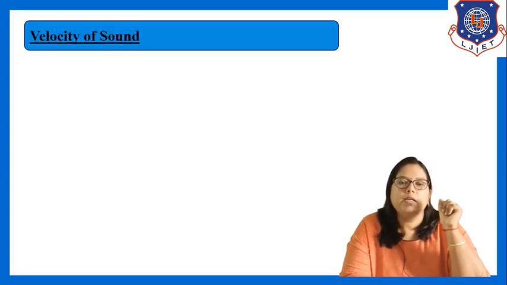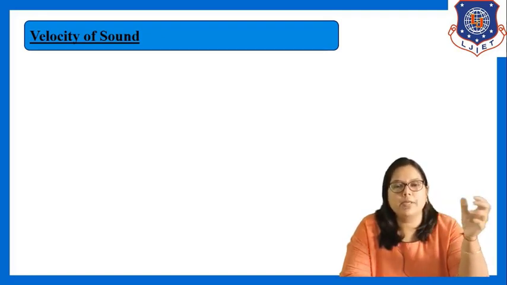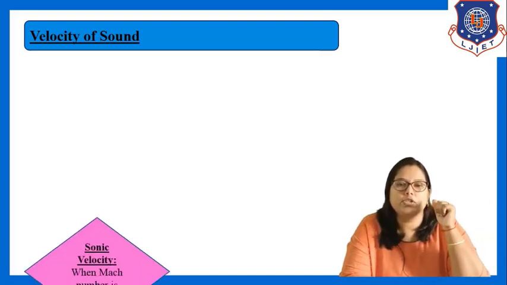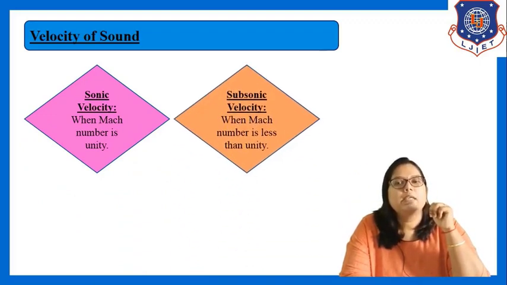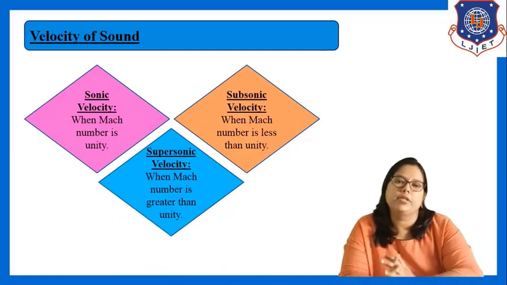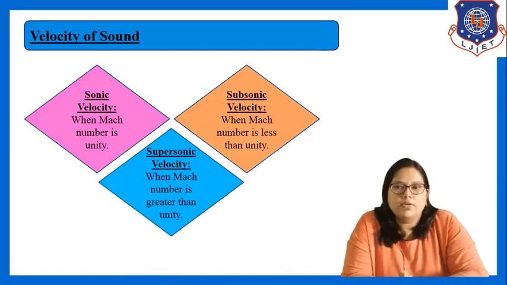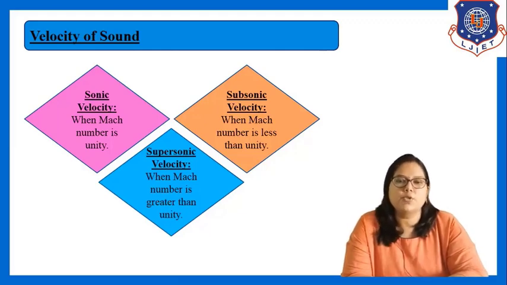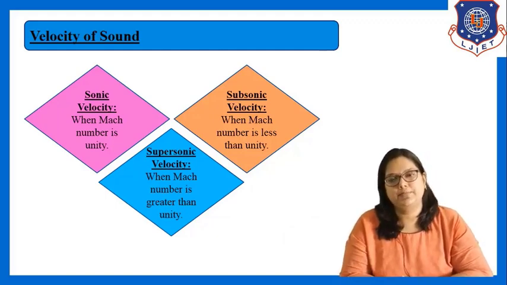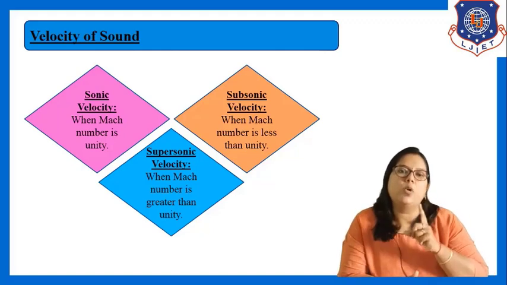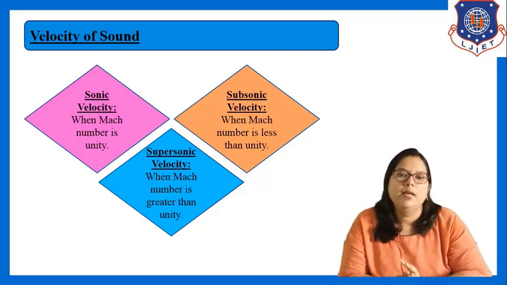Fine. Now what is velocity of sound? We have seen the speed of fluid to the speed of sound. Speed means velocity. Then what is that velocity of sound? Velocity of sound is divided into three parts: sonic velocity, subsonic velocity and supersonic velocity. Sonic velocity is when Mach number is unity. That means when Mach number is 1, when Ma is equal to 1, at that time the velocity is known as sonic velocity.